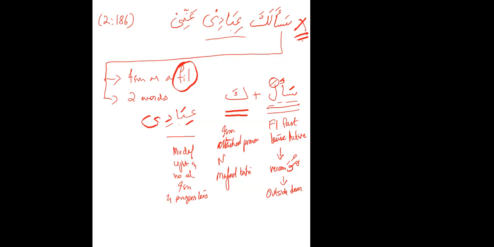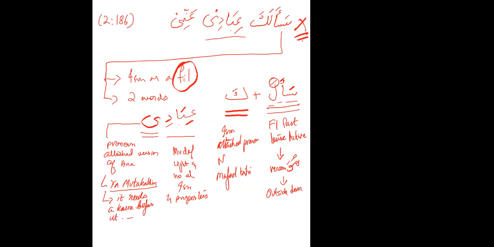You see, this ya pronoun, this ya attached pronoun, attached version of ana, is called ya mutakallim. This is the Arabic name of it. The thing with ya mutakallim is that it is so strong, it changes the case to kasra. It needs a kasra before it, so it can be any status.